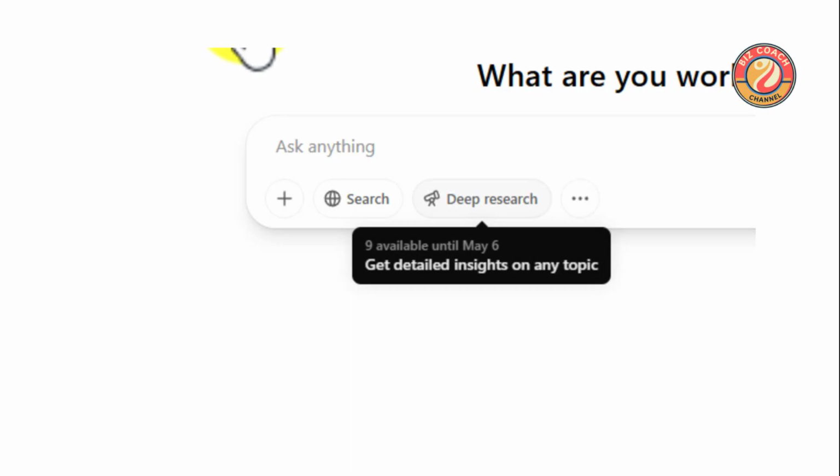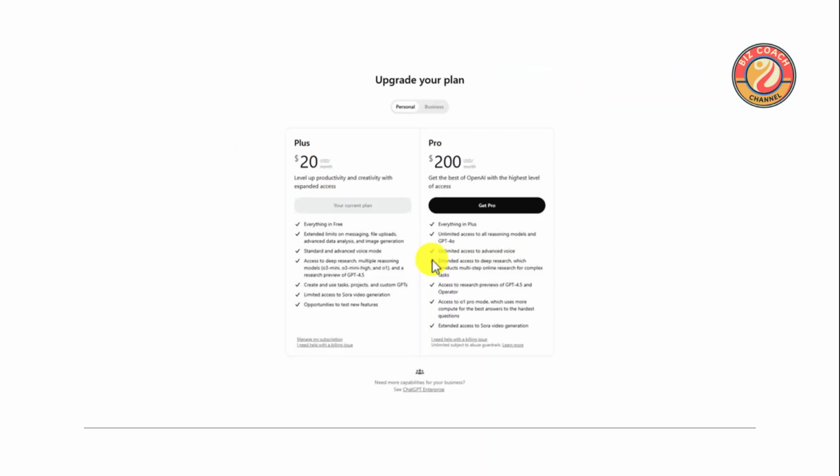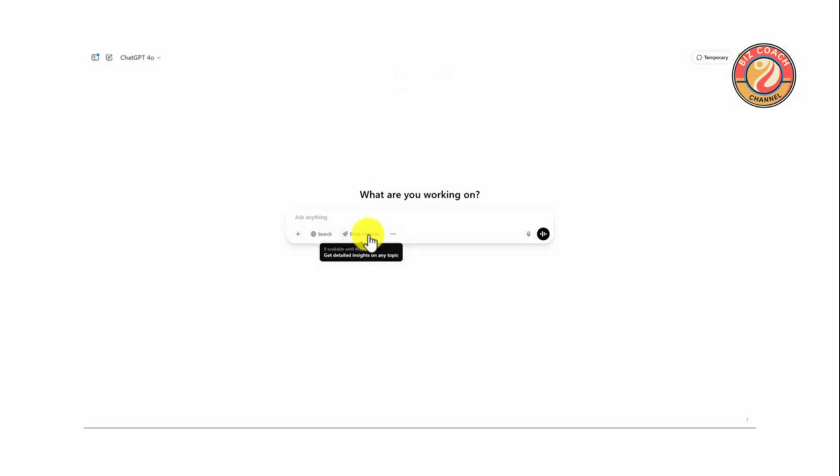This feature is available for a limited time, offering you the opportunity to explore and understand complex subjects thoroughly. To enhance your productivity and access advanced features, consider upgrading your plan. Whether you choose the Plus or Pro plan, you'll unlock a range of tools designed to elevate your research and creativity. Once again, ChatGPT prompts you to share your current project or research focus.